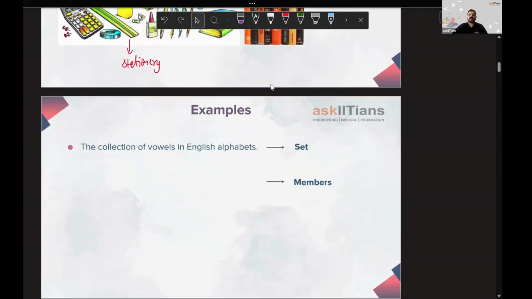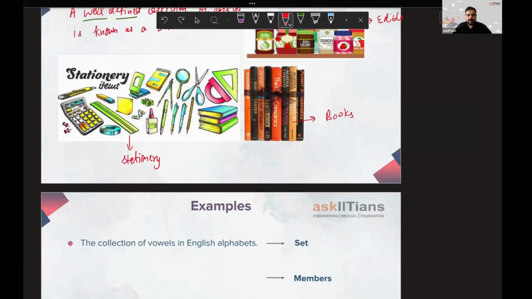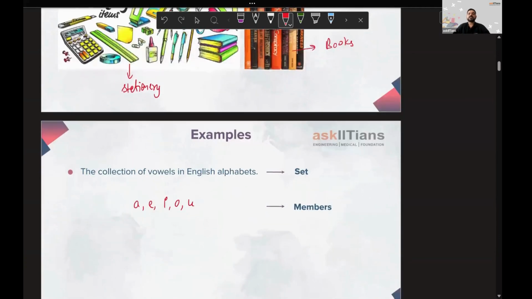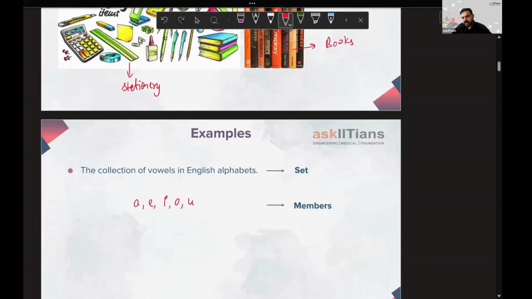The first thing: the collection of vowels in English alphabets. If we talk about the collection of all the vowels, the vowels are A, E, I, O, U. So I'll just write it here: A, E, I, O, U. These are the members of the set. These are the vowels that we have.